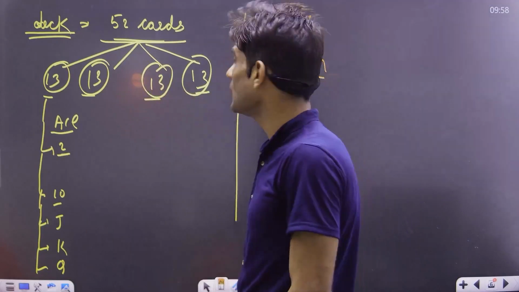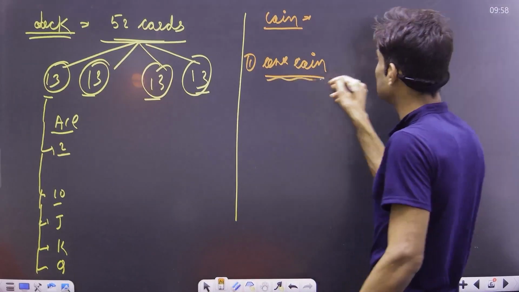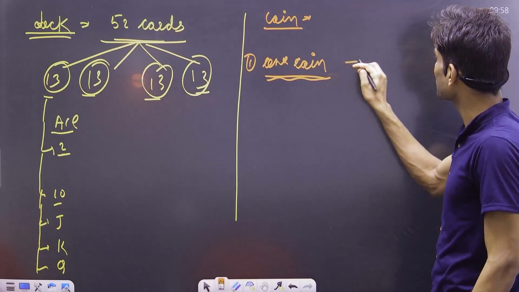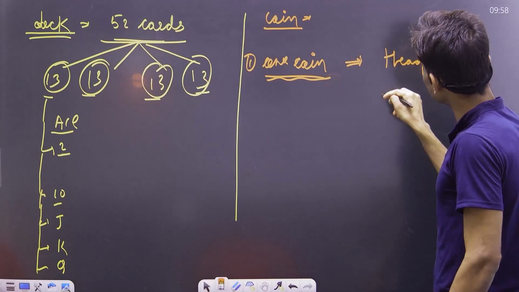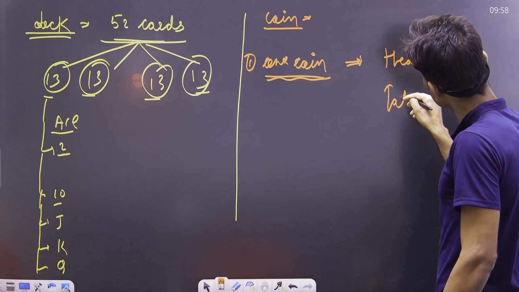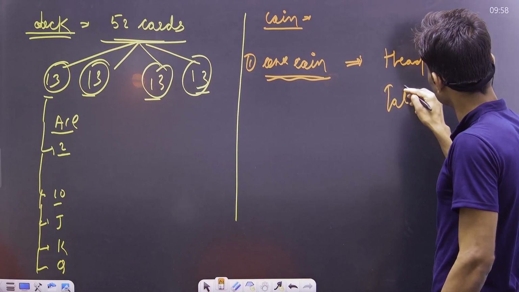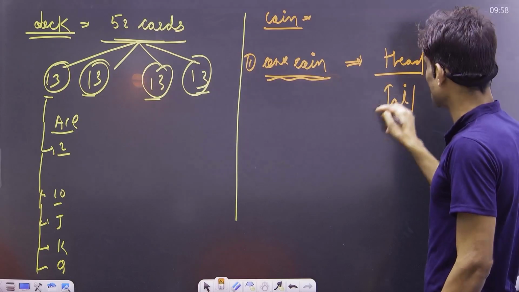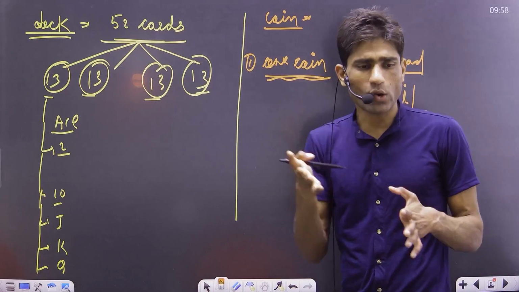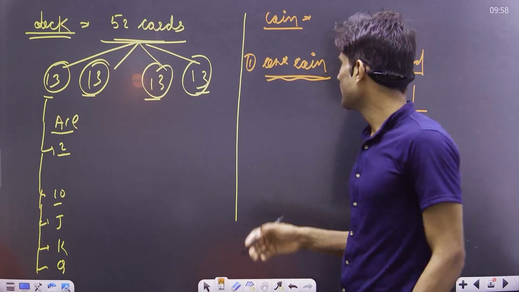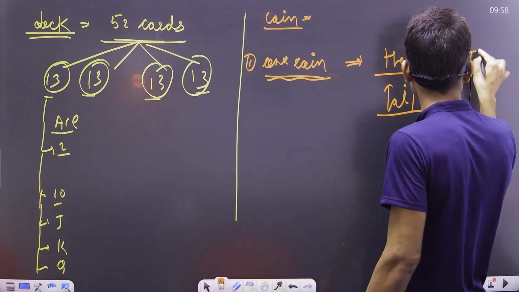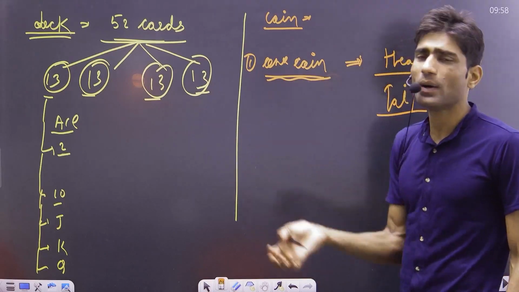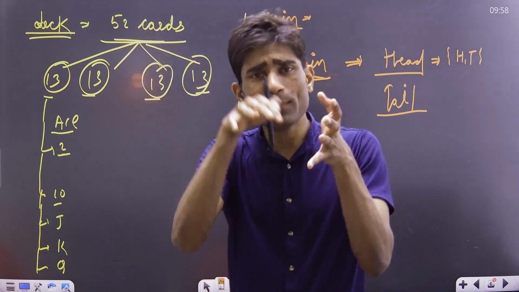And we have to decide what the possible outcomes are from here. We have head and tail, these 2 outcomes possible. If we toss a coin, we get either head or tail. So the possible outcomes we are getting here are head and tail. What happens if I add one more coin?